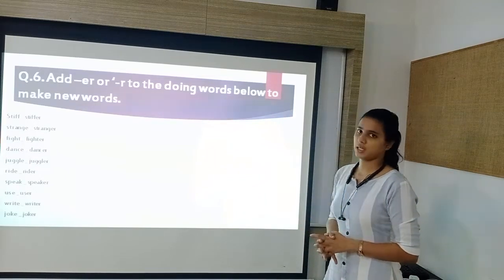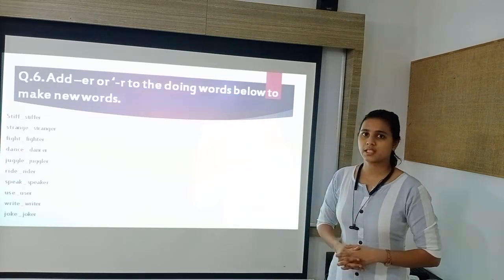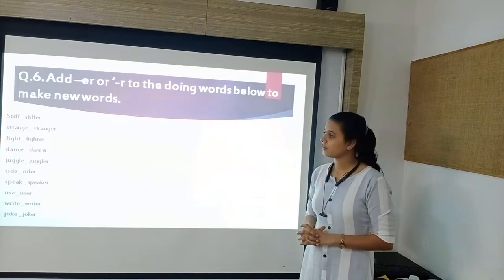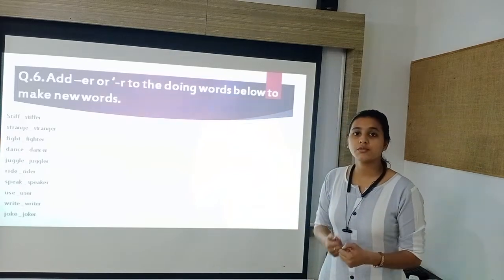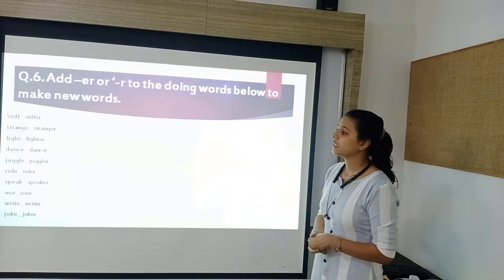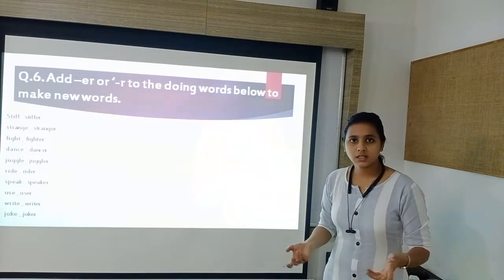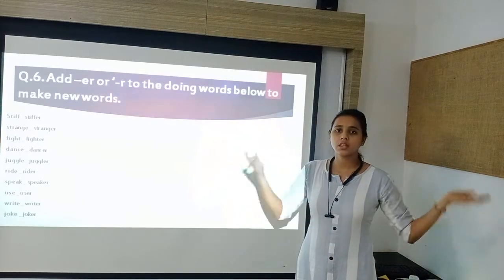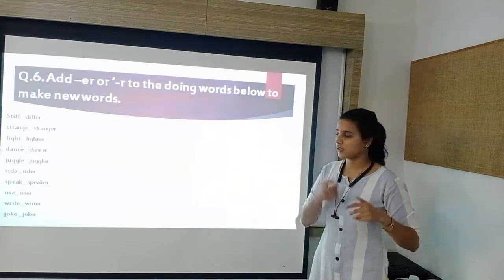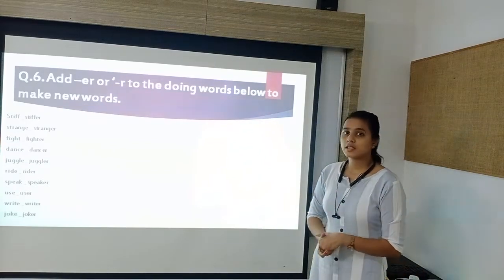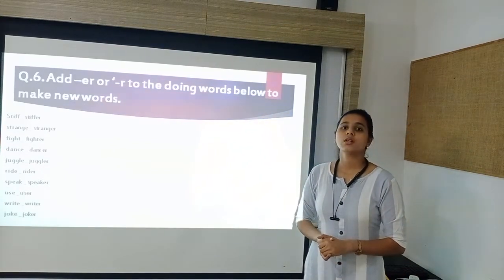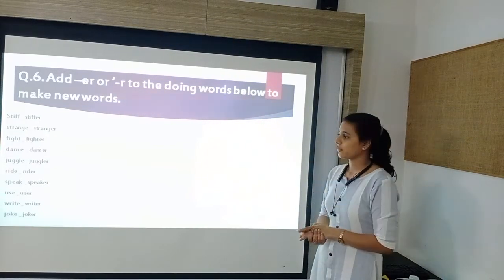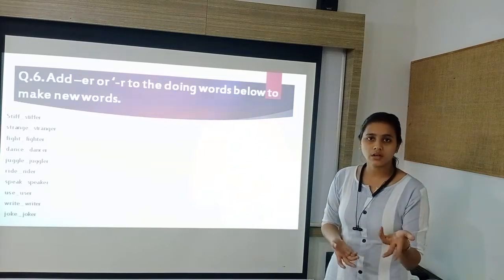Stiff, that is hard to move or less flexible. Next is strange, that is queer or odd. Then fight, that means to have a physical quarrel. Then dance, that is an activity. Next is juggle, moving something in a circular manner, continuously, that is called juggle. Next is ride, that means to sit upon something and then travel, that is called riding. And the one who rides is called a rider.